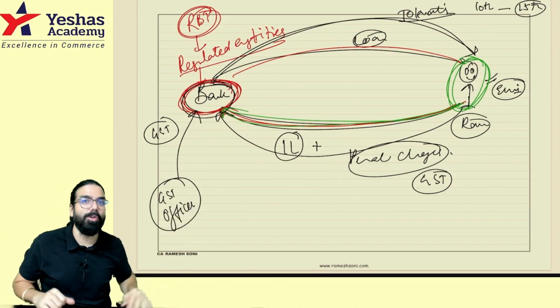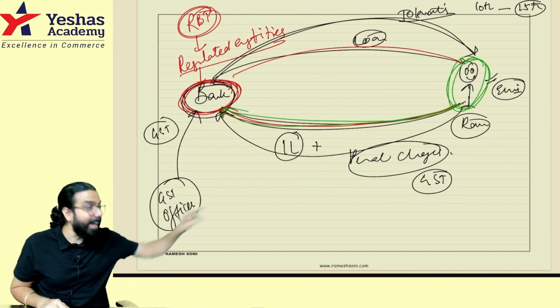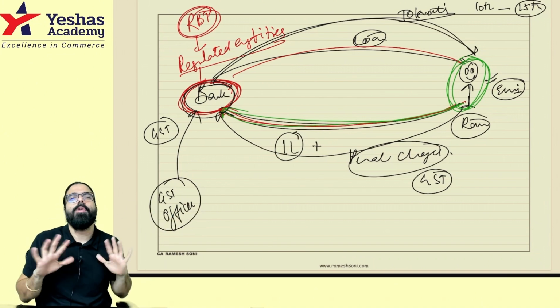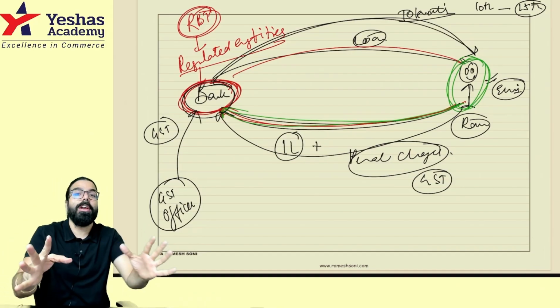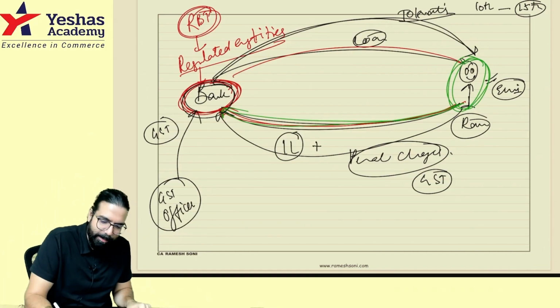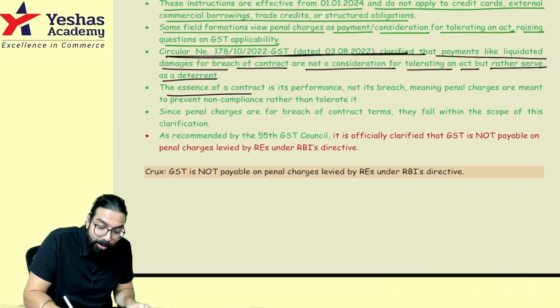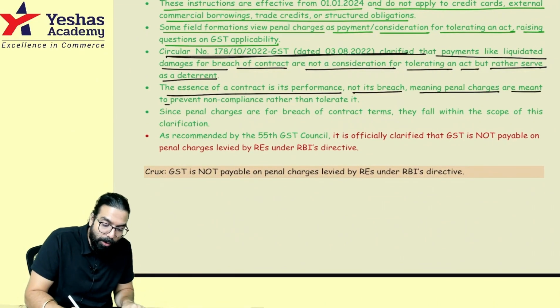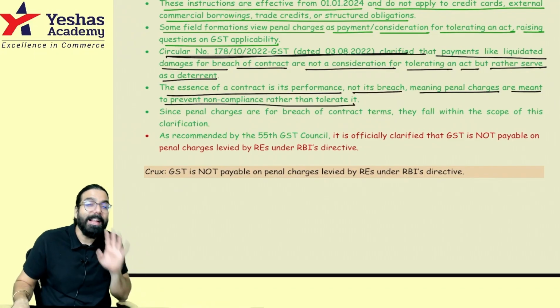I am not ready to tolerate. And that is why I'm charging penal charges, so that next time onwards he makes payment on time. Not being ready to tolerate is not a supply of service. And hence they clarified over here. The essence of a contract is its performance, not its breach. Meaning penal charges are meant to prevent non-compliance rather than tolerating it.